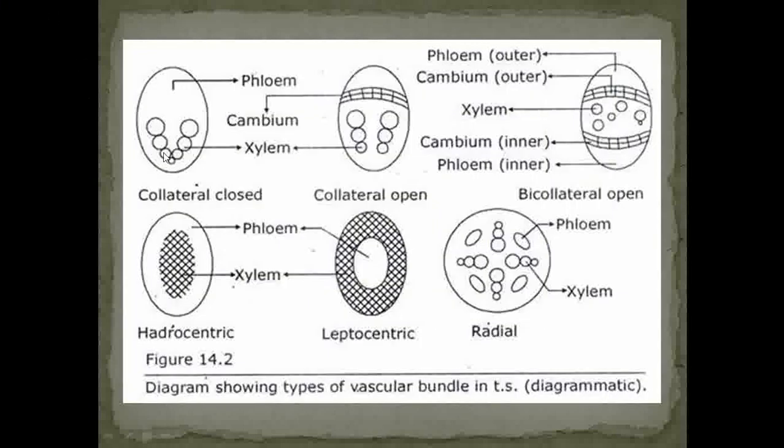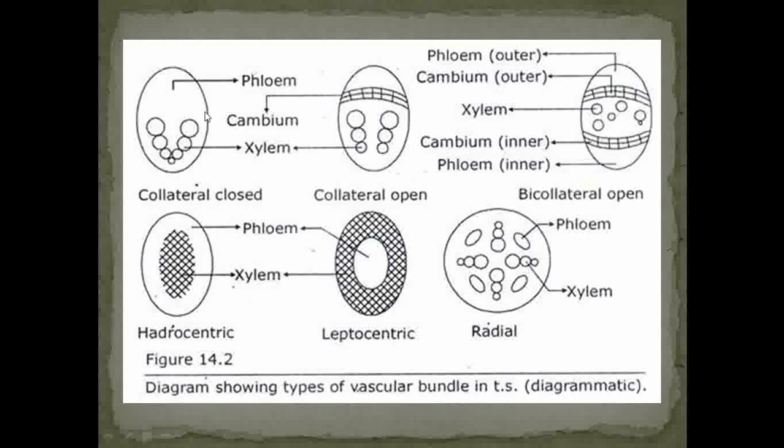So let's see what a collateral closed type of vascular bundle is. If we observe the collateral vascular bundle, it shows the presence of xylem at the base and phloem at the apex. This type of arrangement of xylem and phloem is called collateral vascular bundles.